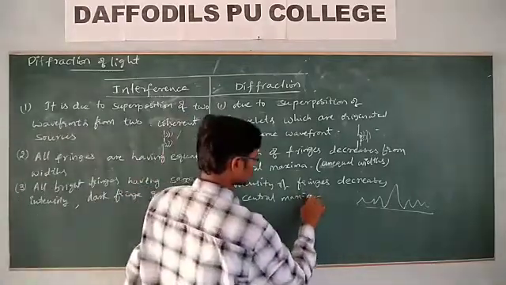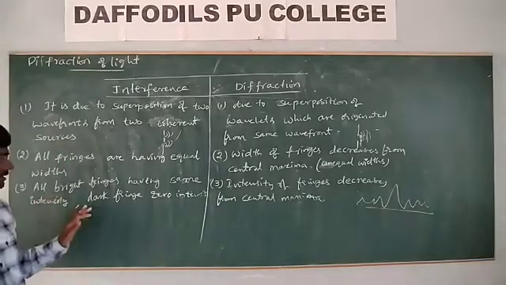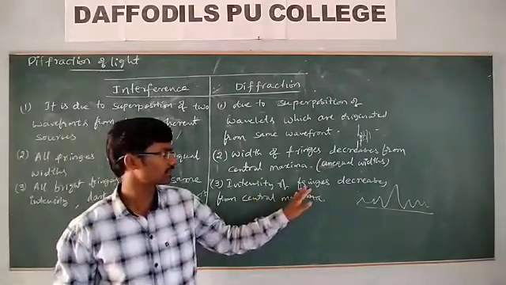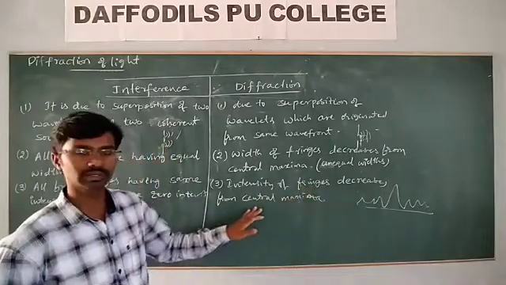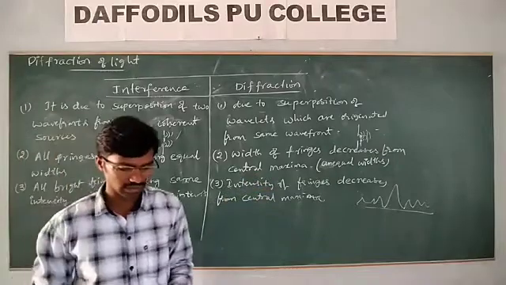In interference, all bright fringes have the same intensity and dark fringes have zero intensity, whereas in diffraction the intensity of the fringes decreases from the central maximum. Even the widths gradually decrease.